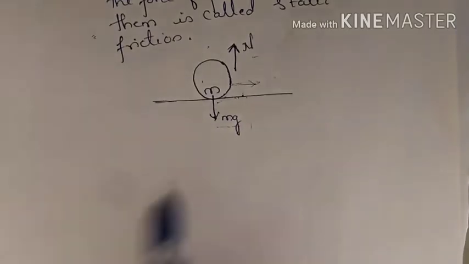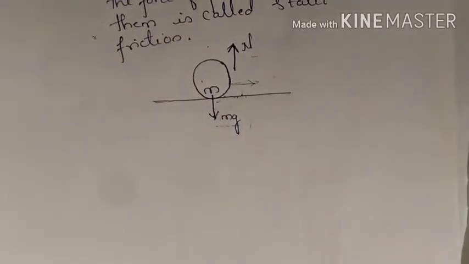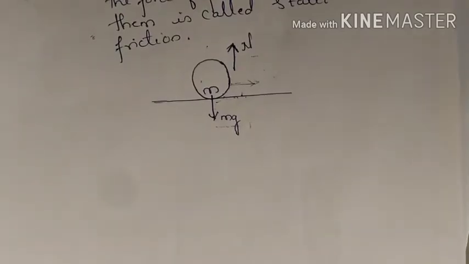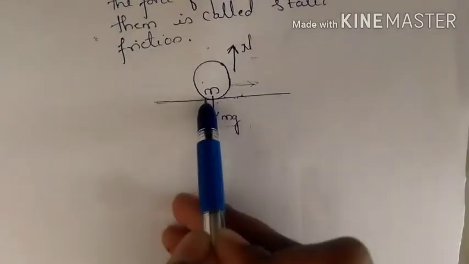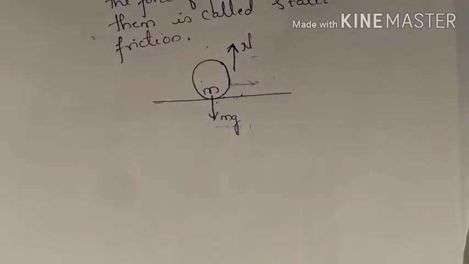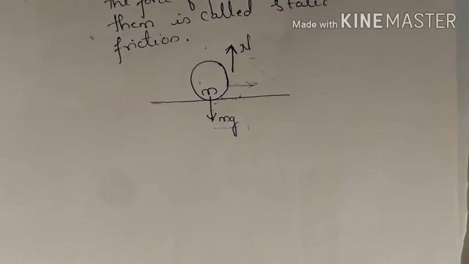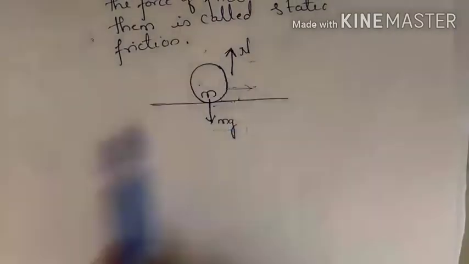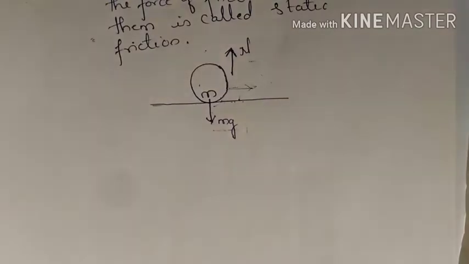Let's suppose first you apply 1 Newton force, and then you increase the magnitude of force to 10 Newton, then the static friction also increases. This static friction is equal and opposite to the force which you apply on the body of mass m.